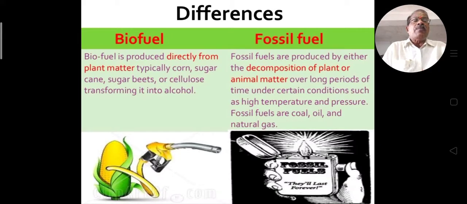So biofuel is direct from plant matter, while fossil fuel is from the decomposition of plant and animal matter. This is the main difference.